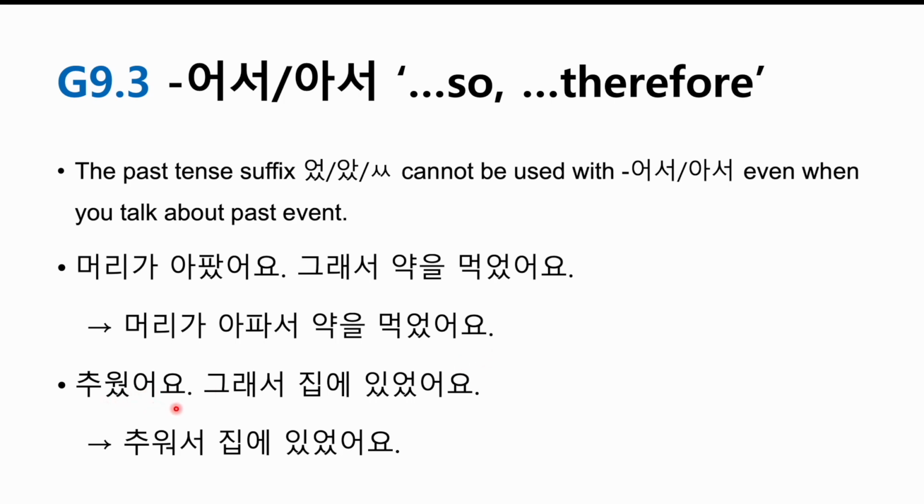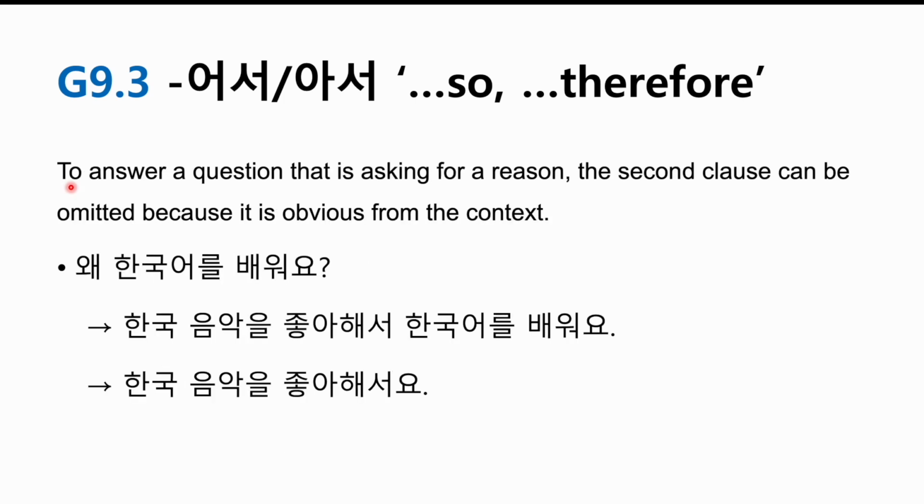추웠어요. It was cold. 그래서 집에 있었어요. So I was at home. 추웠어서 집에 있었어요. No. Simply 추워서 집에 있었어요. So think about the present tense form 추워요. 그렇죠? And then replace 요 with 서. 그러면은 you can get this form easily. 추워서 집에 있었어요.